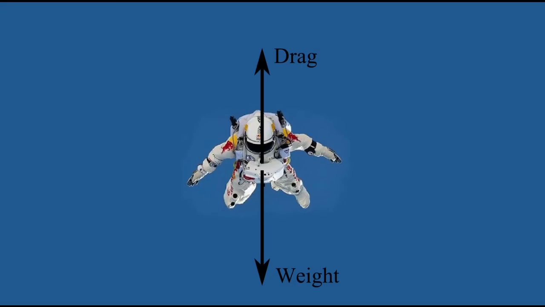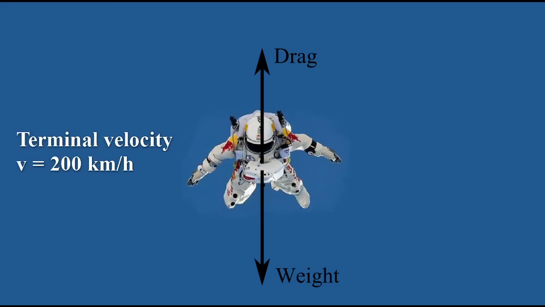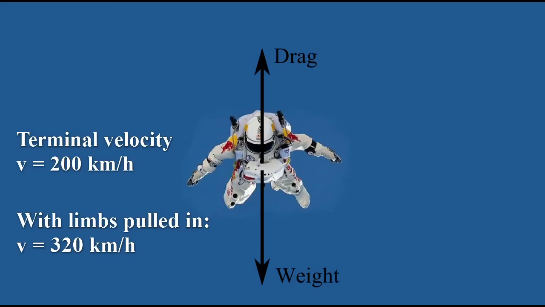velocity. A skydiver falling belly first has a terminal velocity of about 200 km per hour, but if he pulls in his limbs, the terminal velocity increases to about 320 km per hour. This is because the amount of drag that an object experiences depends on the cross-sectional area.